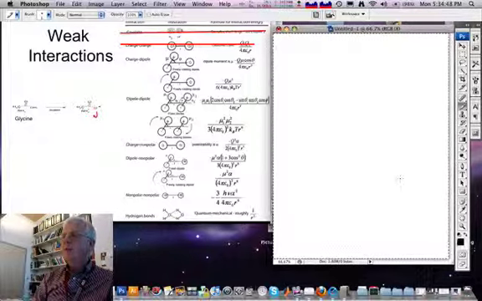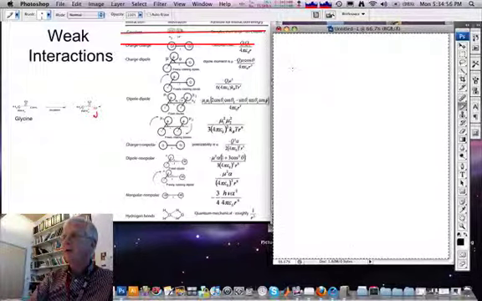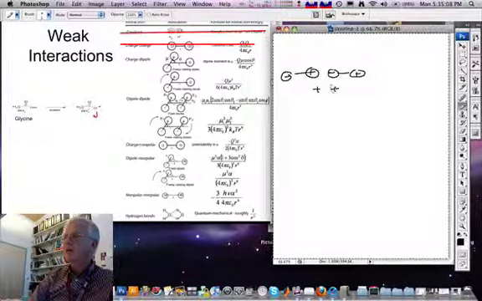So the next example is two fixed dipoles. I won't talk about that, the result is 1 over r cubed. But let's go now to two freely rotating dipoles. Now the same argument applies there. This configuration for two freely rotating dipoles has a lower energy than this configuration.